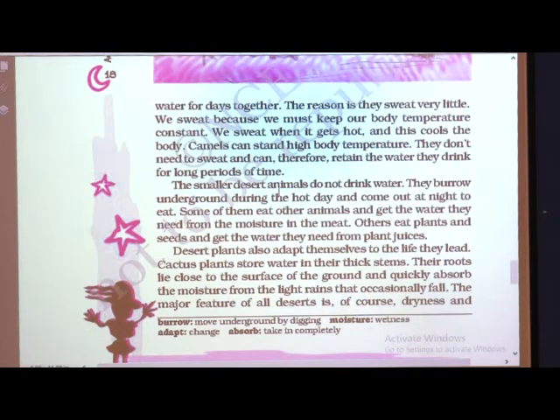Page number 18. The camel can live for many days without water, as once they drink much more water. Suppose I say to you that today you drink as much water as you want, and tomorrow I am not giving you a single drop. Can you agree? No, because we do not have such a facility in our body to store water and use it the next day.